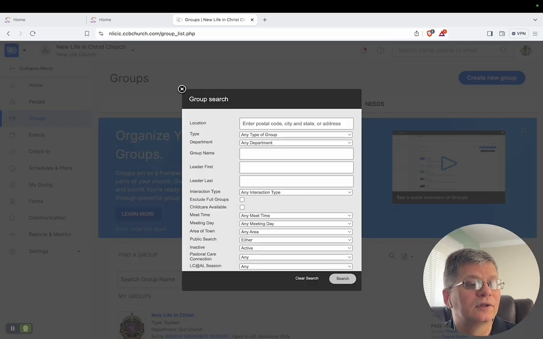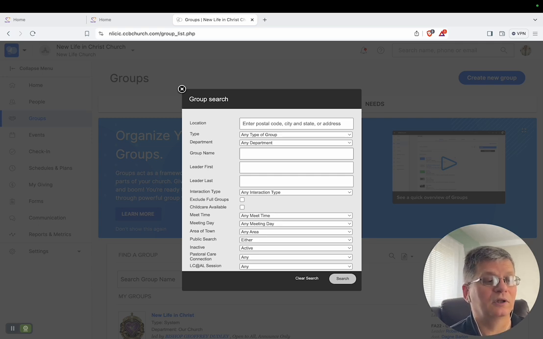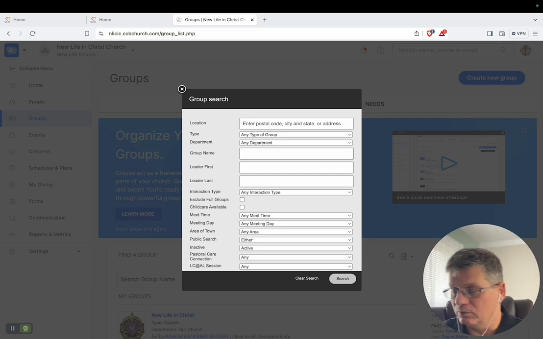And notice, this is very smart. It knows that you're wanting groups, so it has put your cursor under group name because you came here from the group option. So it presumes that you're wanting to look up something by group. But if you need to look up something else, there's options also. But I'm going to then type in the group name here.